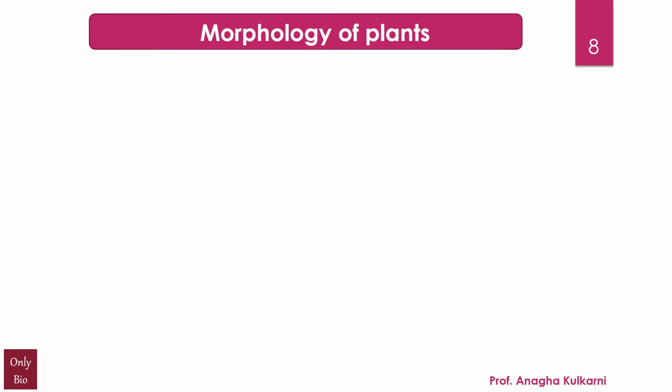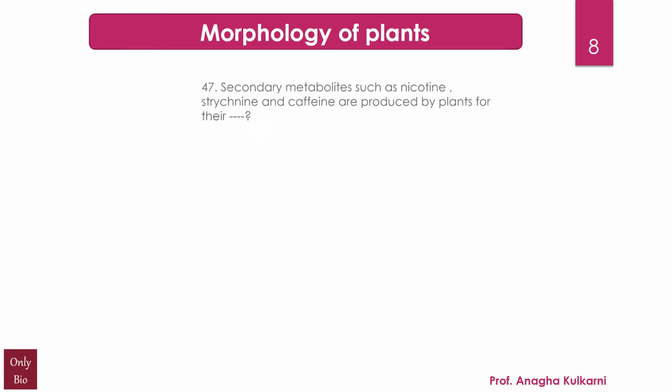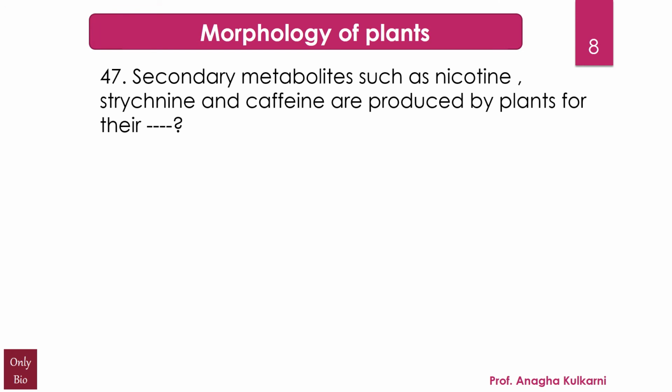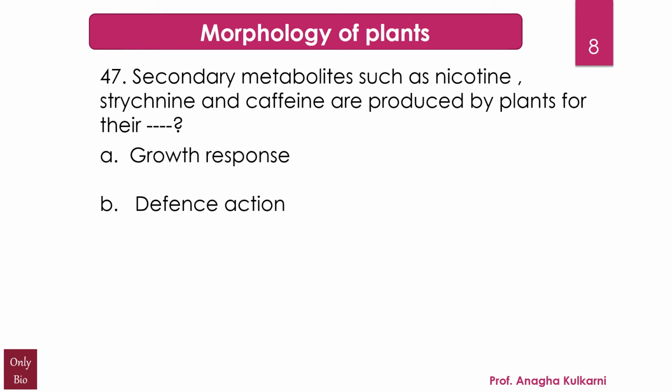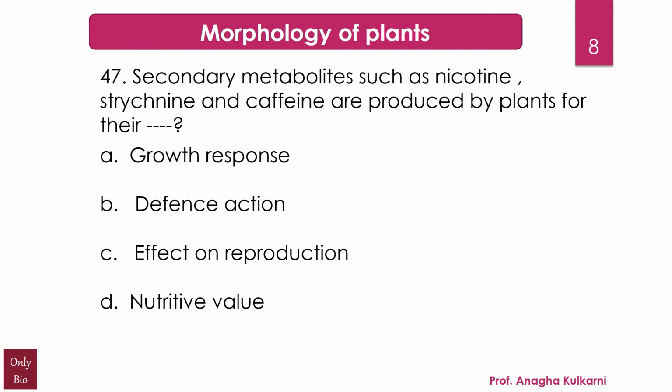The next question relates to the chapter morphology of plants, and the question is, secondary metabolites such as nicotine, strychnine and caffeine are produced by plants for their dash. A. Growth response. B. Defense action. C. Effect on reproduction. And D. Nutritive value. And the correct answer is B.